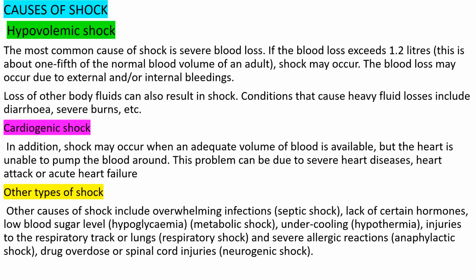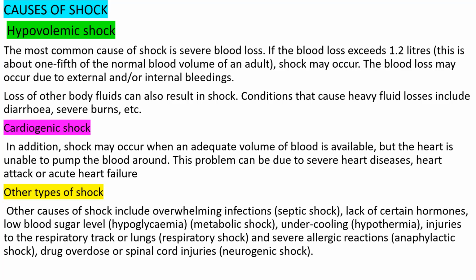That is why our heart is unable to pump the blood. When this condition happens, it can lead to a shock known as cardiogenic shock. The other type of shock we also studied is, if shock occurs because of infection, we call it septic shock. If shock occurs because of lack of certain hormones, if the sugar level in the body becomes very low, we call it hypoglycemia. If blood sugar is high, we call it hyperglycemia.